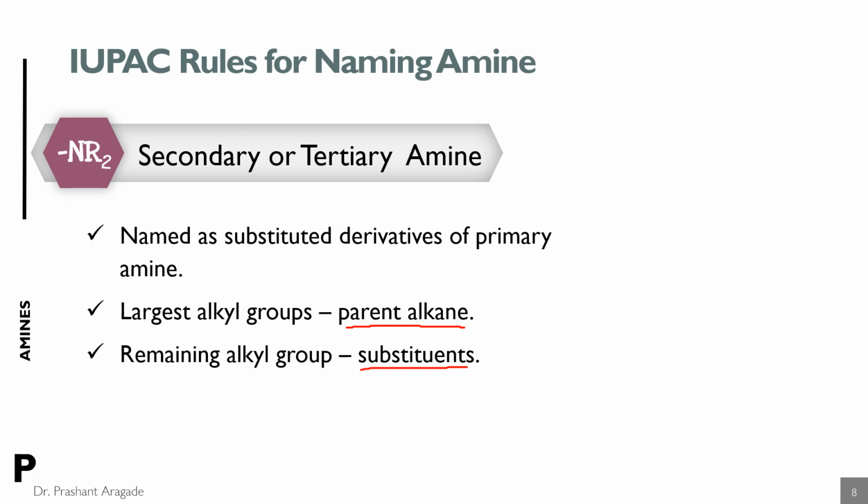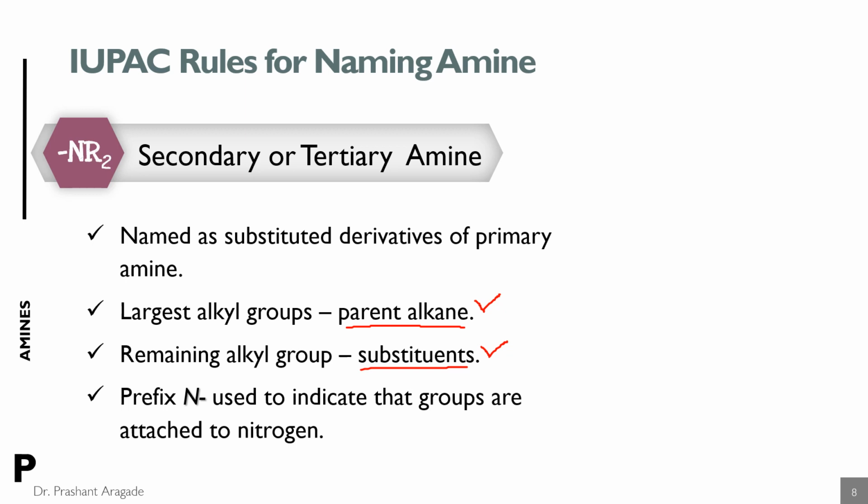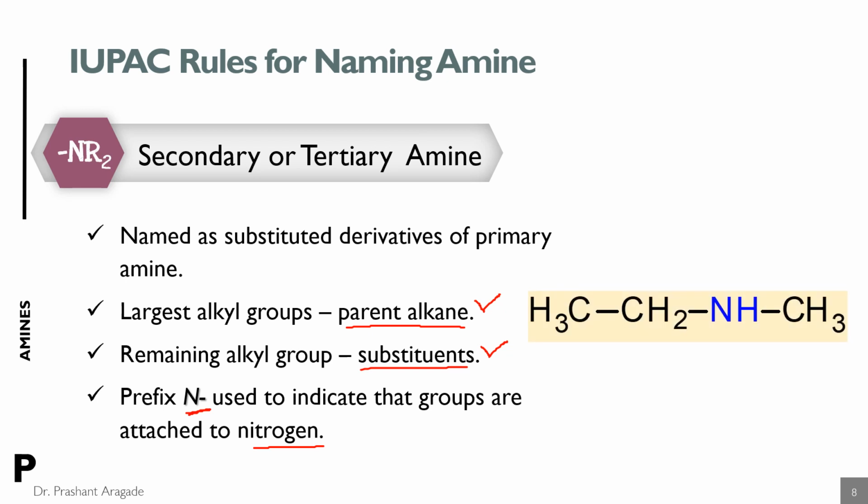So the larger alkyl group in the case of a secondary or tertiary amine is considered as the parent alkane, and the other alkyl group is regarded as substituent. And you have to use the prefix N to indicate that the alkyl groups are attached to the nitrogen atom. So whenever you find the prefix italic N, it means that that particular group is attached to the nitrogen atom. So here an ethyl group and a methyl group are attached to the nitrogen atom.